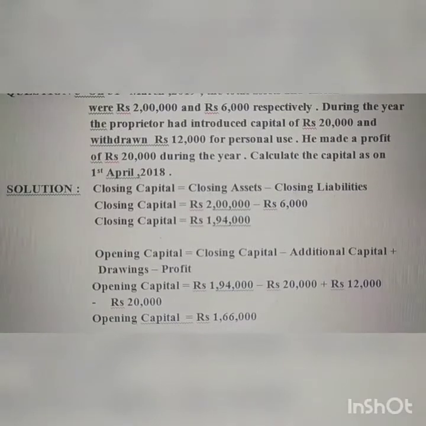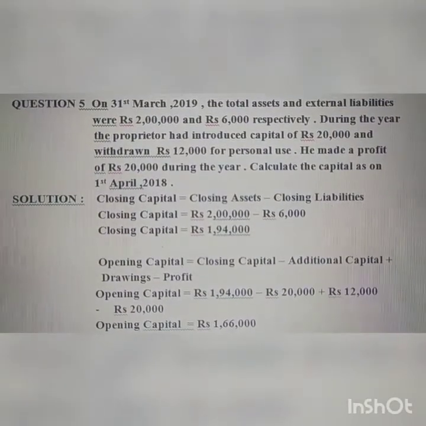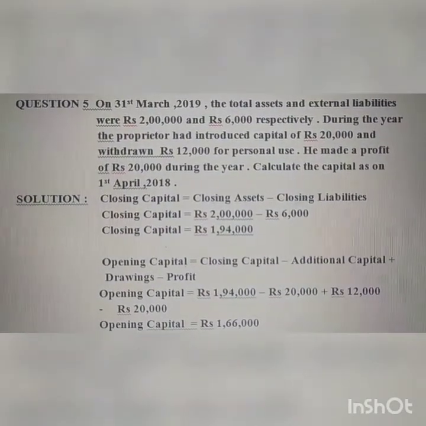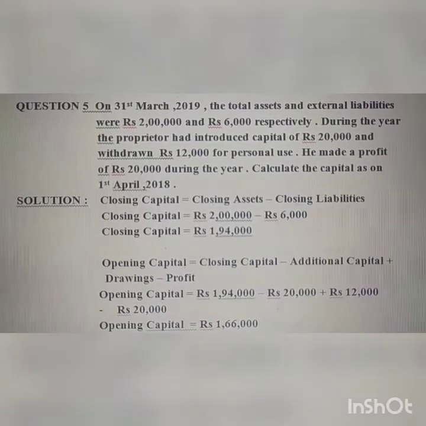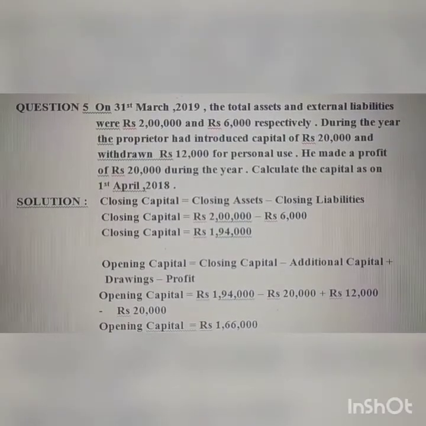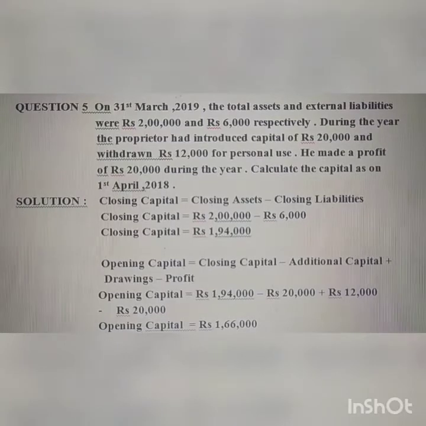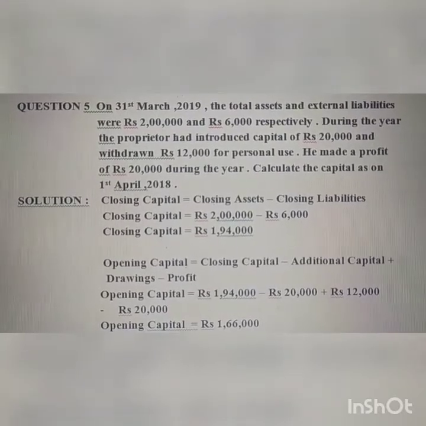Okay, 1,94,000 minus 20,000 is 1,74,000. 1,74,000 plus 12,000 is 1,86,000. 1,86,000 minus 20,000 is rupees 1,66,000.